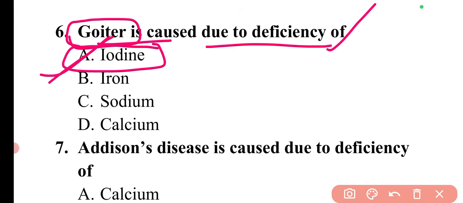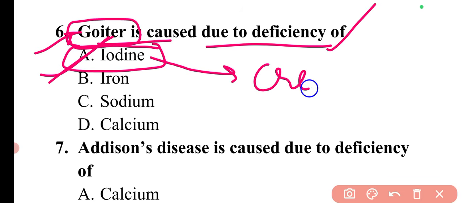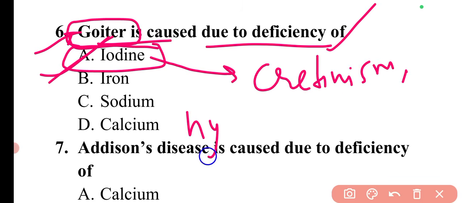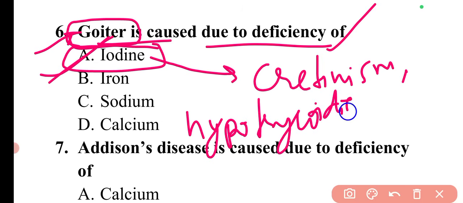So here option A is the correct answer. With iodine there can be several other deficiency diseases apart from goiter. Goiter is very important because the question asked is from goiter only. Then cretinism can be asked, then hypothyroidism. These are the different conditions associated with deficiency of iodine.